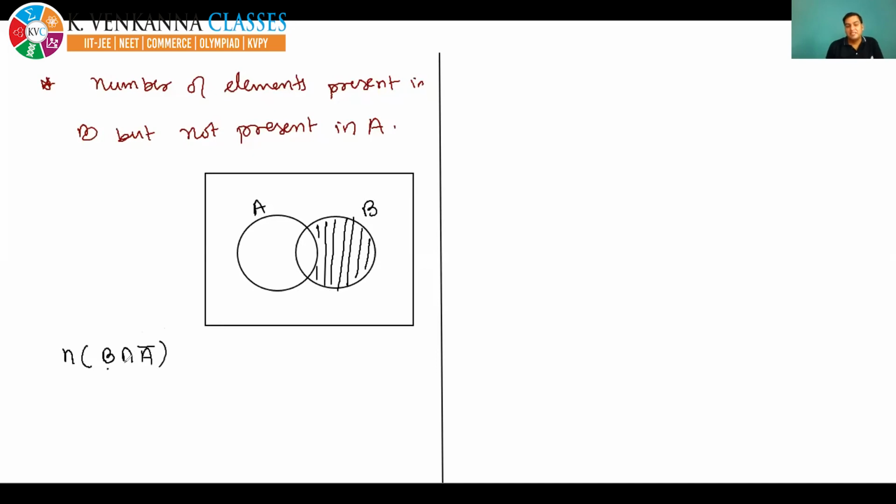Present in B and not present in A. The formula you can write in two ways. First, N(B) minus N(A intersection B): from B you have to subtract A intersection B. Or another formula you can write: N(A union B) minus N(A). So it's very simple.